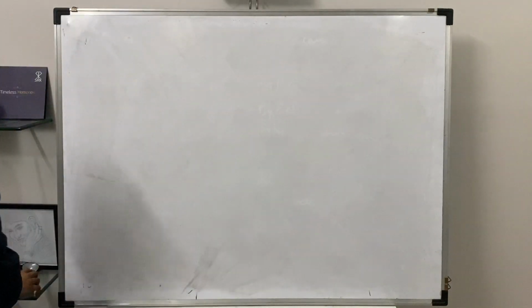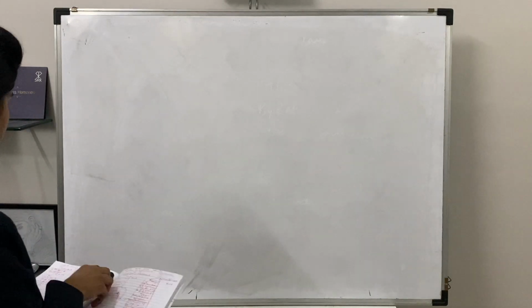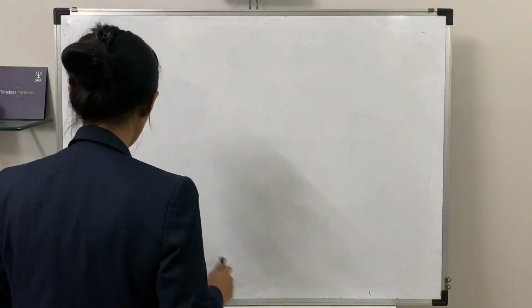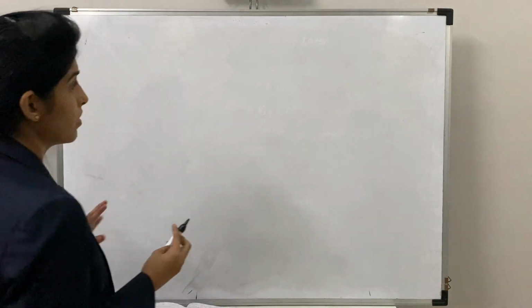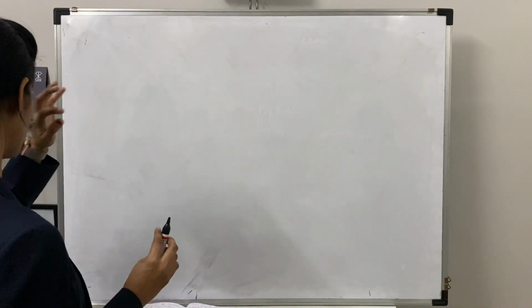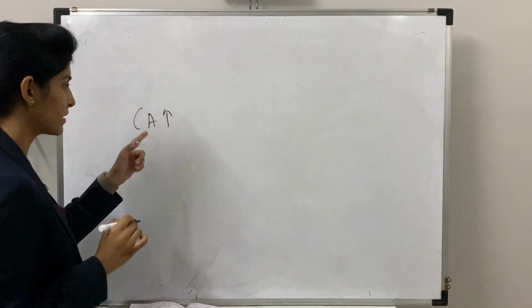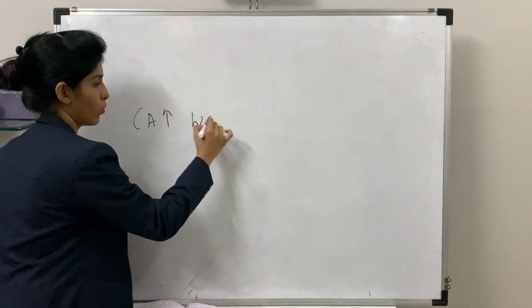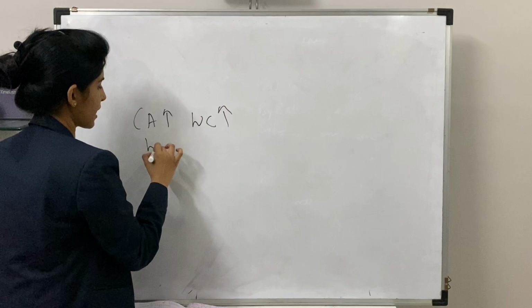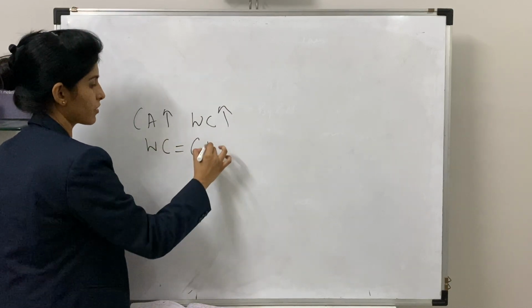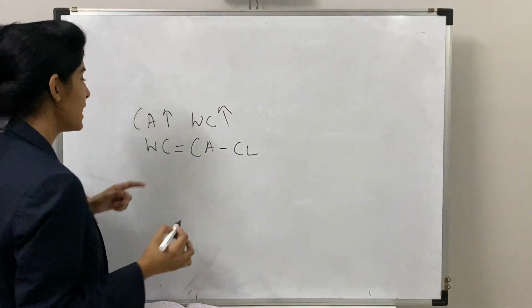Now coming on to the next statement, that is the schedule of changes or statement of changes in working capital. Before starting this, we'll just focus on the basic concept. If your current assets increase, ultimately this will increase your working capital. Why? Because working capital is the formula of current assets minus current liabilities.